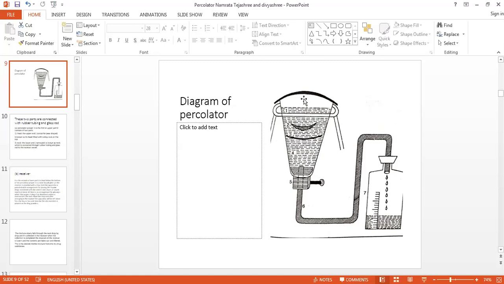The drug substance is moistened by mixing it with sufficient menstruum with the help of a pestle or spatula in a mortar. This is done to make the powder more absorbable by the menstruum. For preparation from fresh vegetables on a large scale, we have to prepare a pulp.